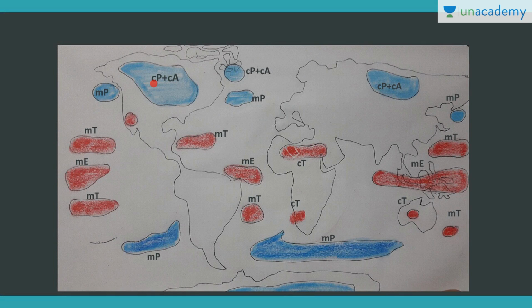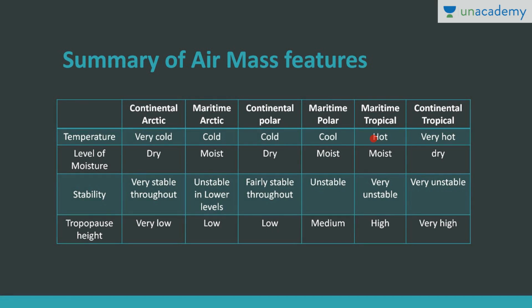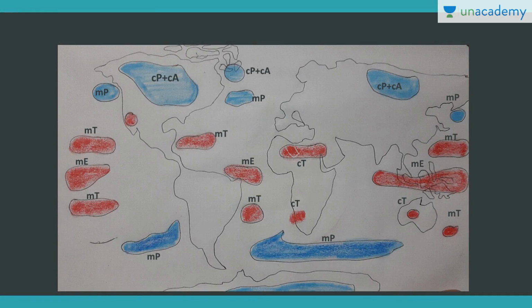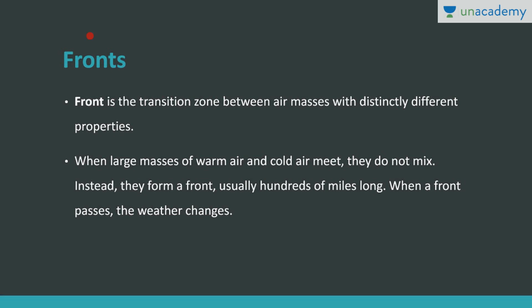You can see it here. These are continental polar, continental arctic, maritime polar, maritime tropical, and these are continental tropical. These are different air masses, and the characteristics we have already studied in this particular table. So now let's discuss fronts.